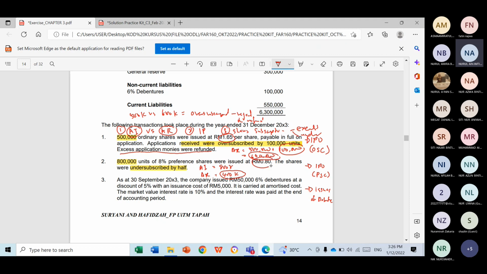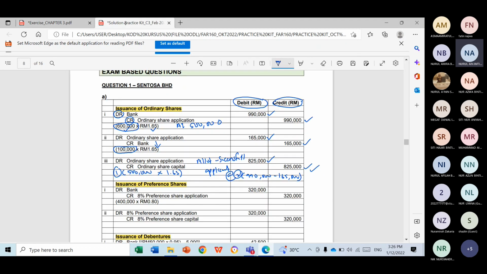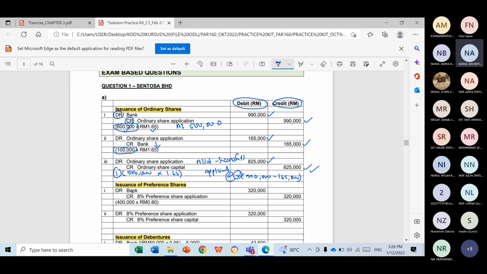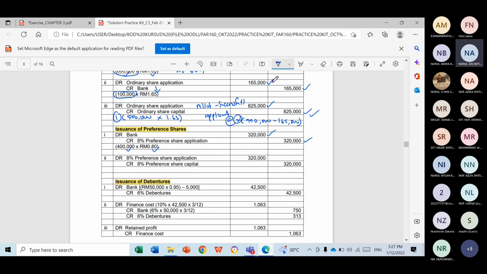And this is the issue price. So, very straightforward. Okay, debit bank with 400,000 times with 80 cents. So, this is the amount to be debited and credited. Debit bank, credit preference share application. And straight away allot the share. You don't have any reject or refund. Allot the same amount. Debit preference share application, credit to preference share capital.